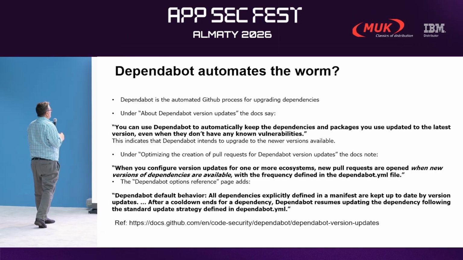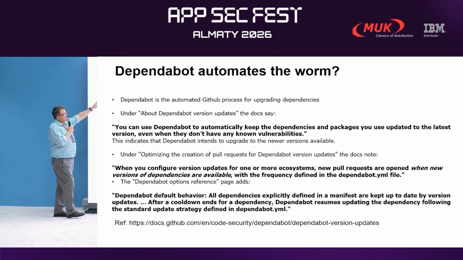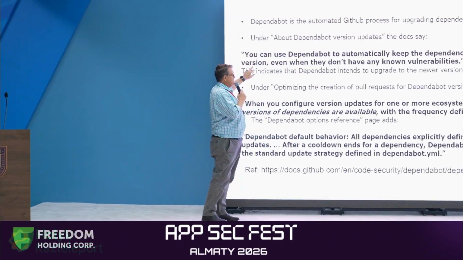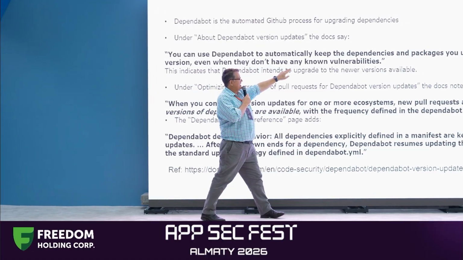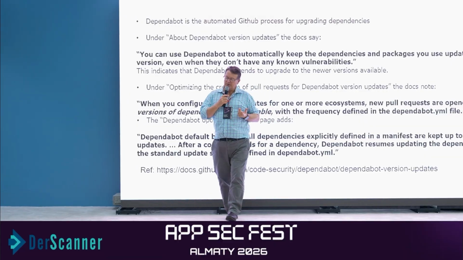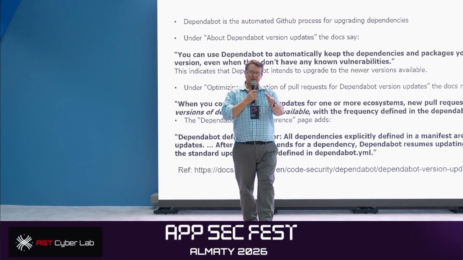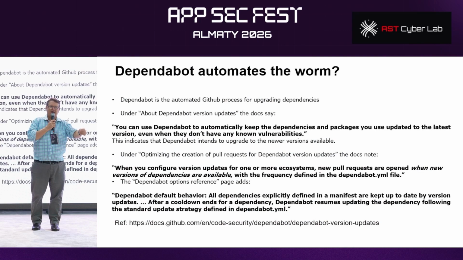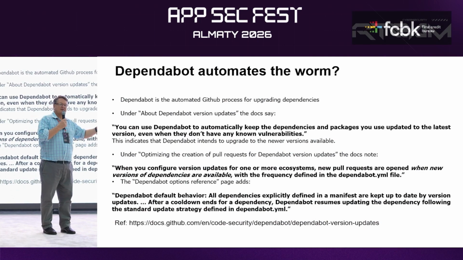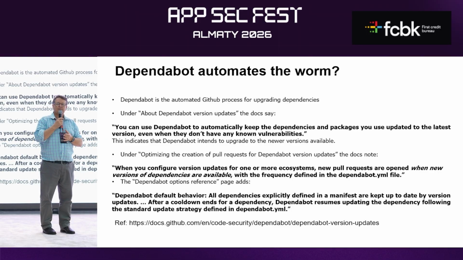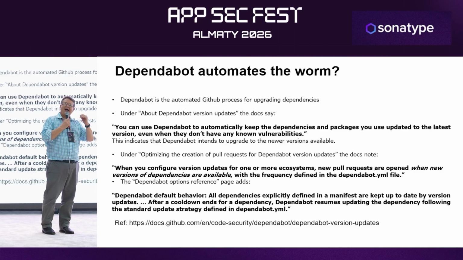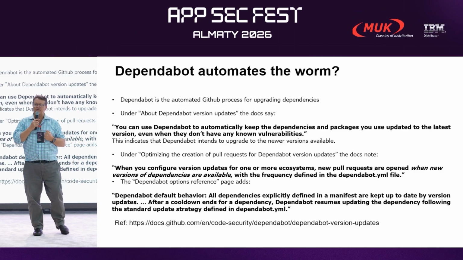Now, this is from the Dependabot documentation. You can use Dependabot to automatically keep the dependencies and packages you use updated to the latest version, even when they don't have any known vulnerabilities. But can you see the problem? If I publish malware, Dependabot doesn't know that there's malware there, it just goes and upgrades it. So Dependabot's actually going to automate the spreading of this worm. Can you see the problem here? If you have a version range in your project and Dependabot, now you're going to get hacked very, very quickly.